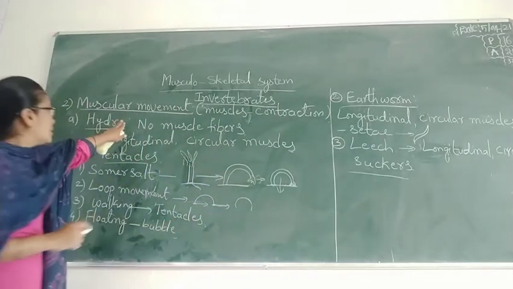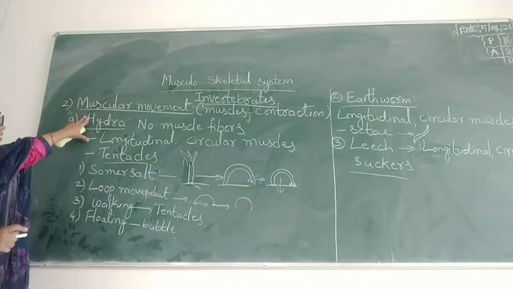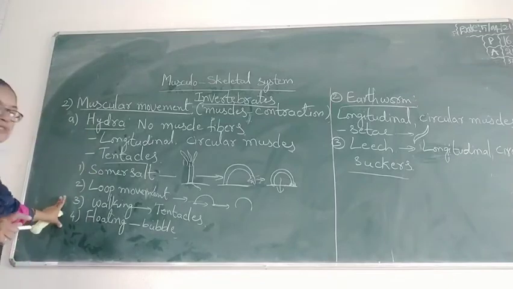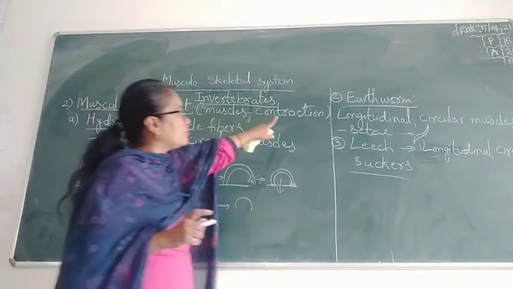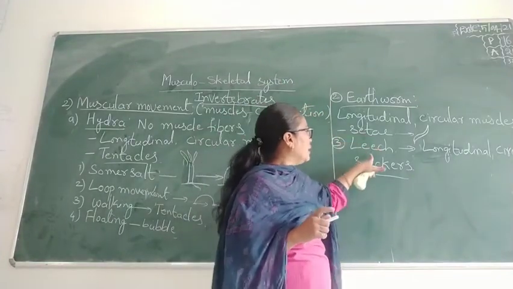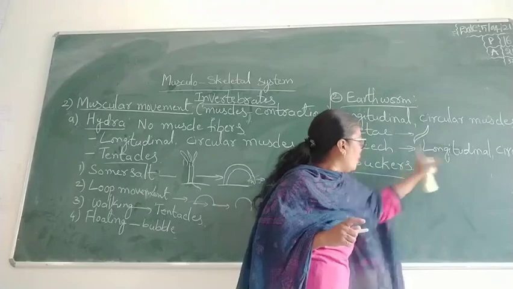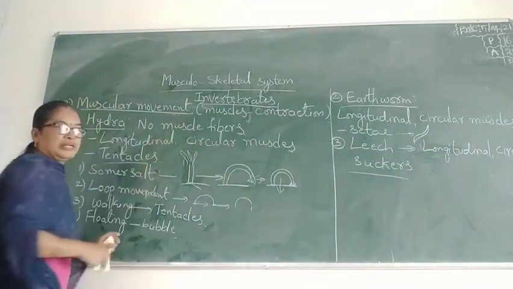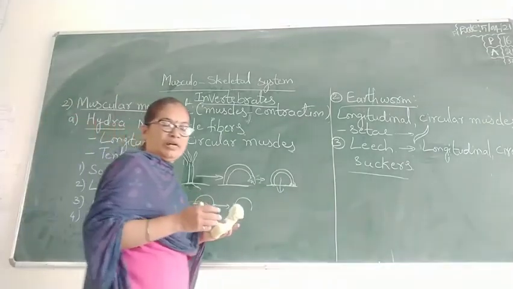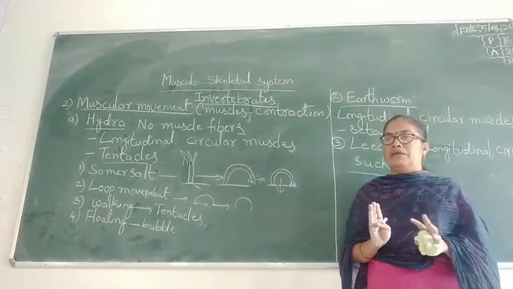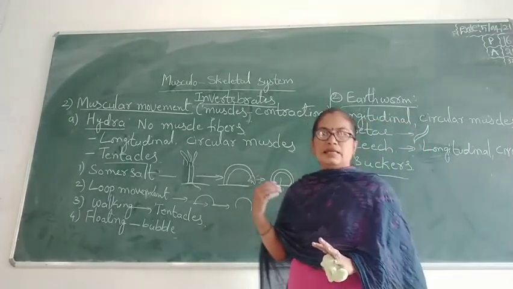In this muscular movement, we took Hydra, which contains these four types of movements; earthworm, which moves with the help of setae; and leech, which moves with the help of suckers. These all are in the invertebrates. Vertebrates contain special muscles, muscle fibers. We will discuss in next